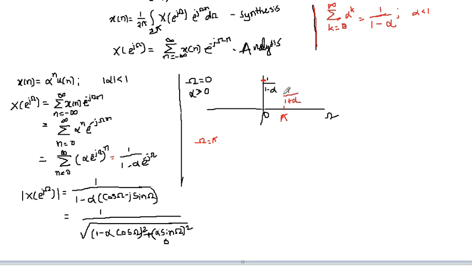When it becomes 2 pi, we get the same value as for omega equal to 0, and when it is 3 pi, we get the same value as for pi. So it would be this kind of a signal. In this way our output varies.